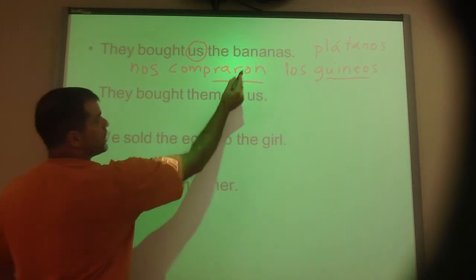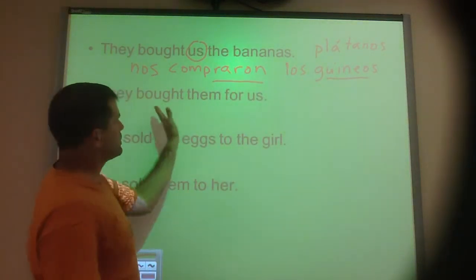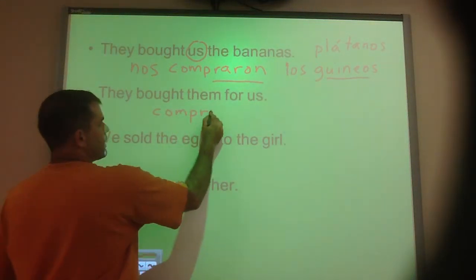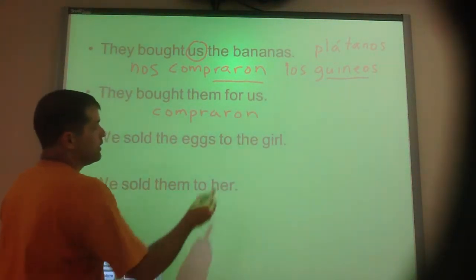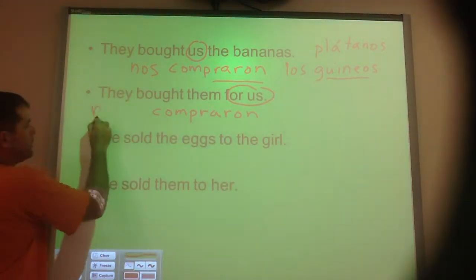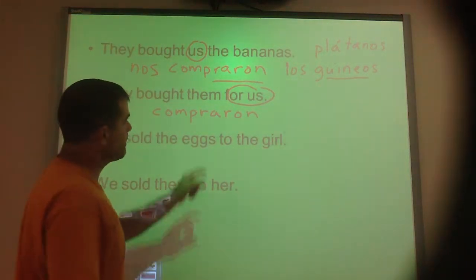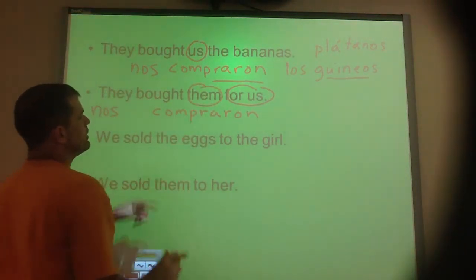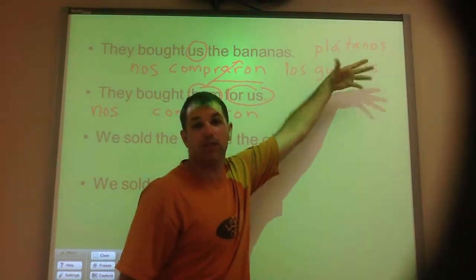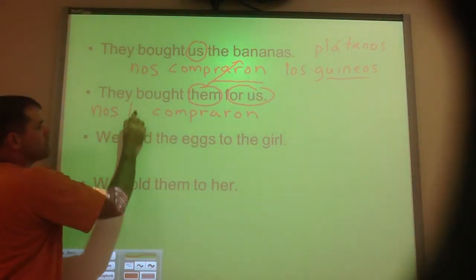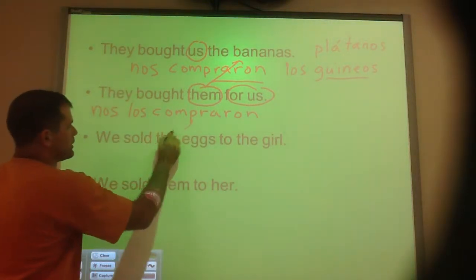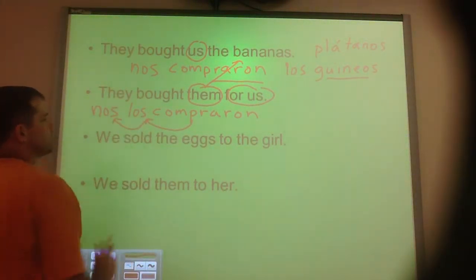Okay, they bought them for us. Now let's use the same bananas. Now we're saying both pronouns. They bought them for us. Let's start with our verb again. Compraron. They bought them for whom? For us. So there's our indirect object pronoun. So we'll start with our indirect object pronoun before the verb, nos. Now we have they bought them, the direct object pronoun for bananas. Since los guineos or los plátanos is masculine, our direct object pronoun will be los. Nos los compraron. They bought them for us.